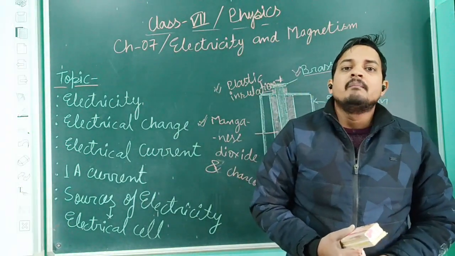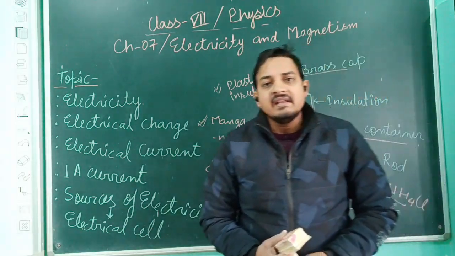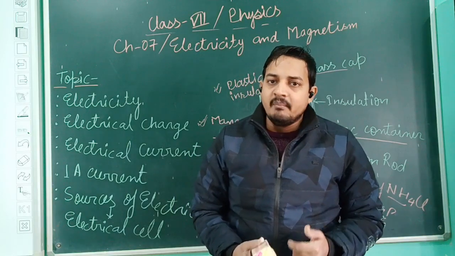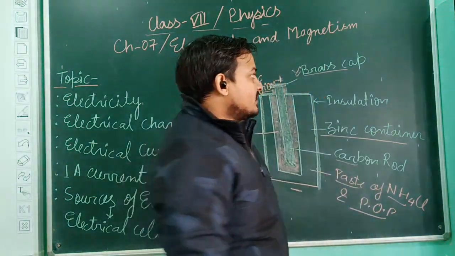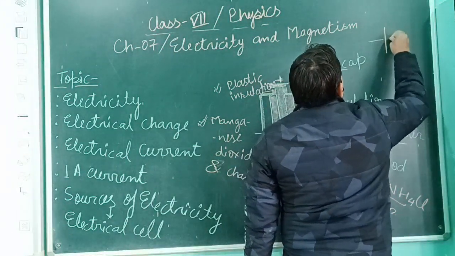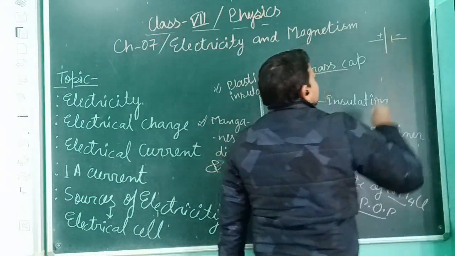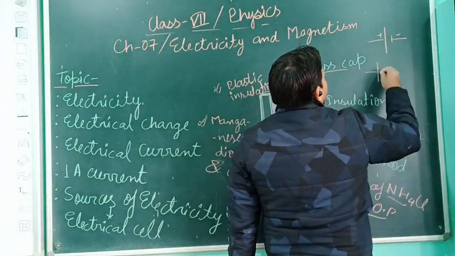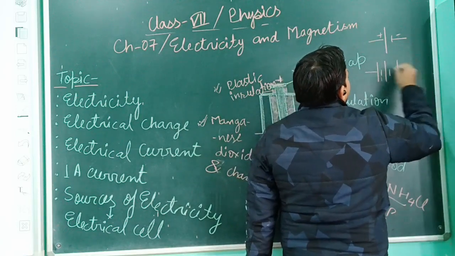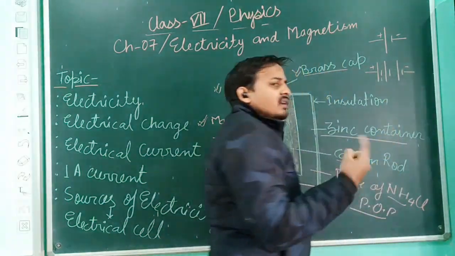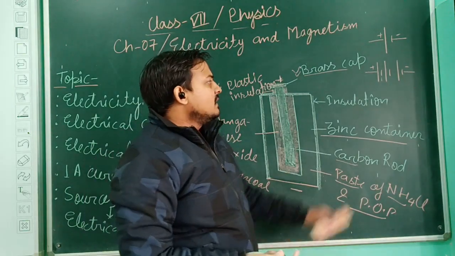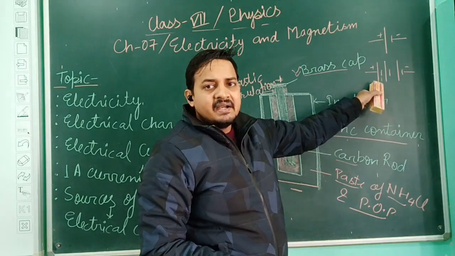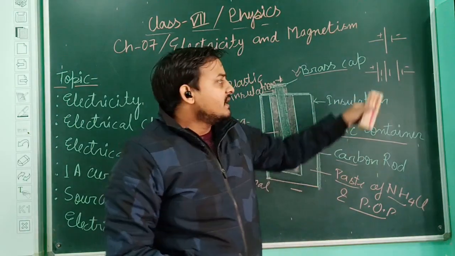Now, next is our batteries. What are batteries? Batteries are basically a combination of cells. See, in the previous classes, I told you the symbol for a cell, which has one positive and one negative terminal. But in the case of a battery, some cells are connected in series form. What is series form? I will tell you later in further classes. Here I have made the symbol of a battery containing 3 cells. So this is the circuit diagram.